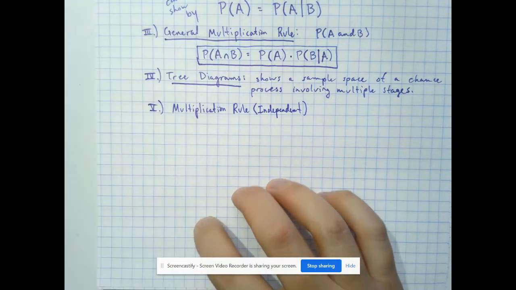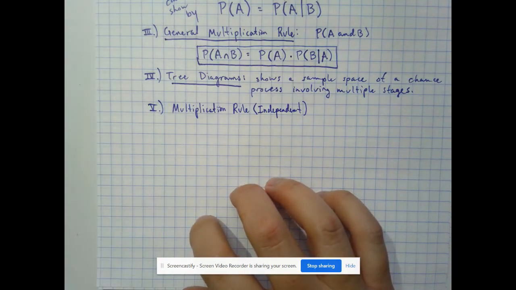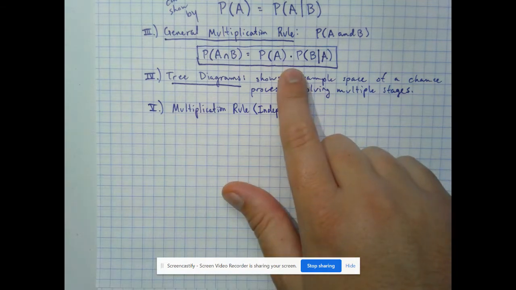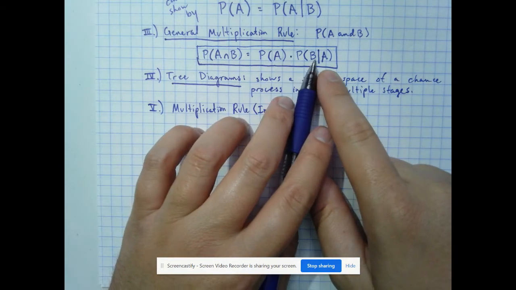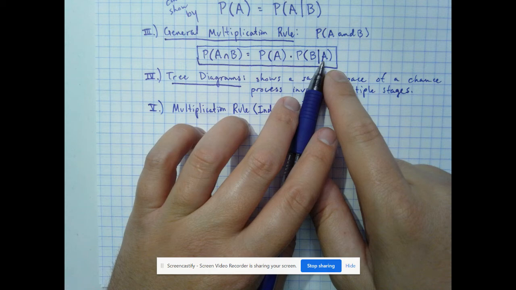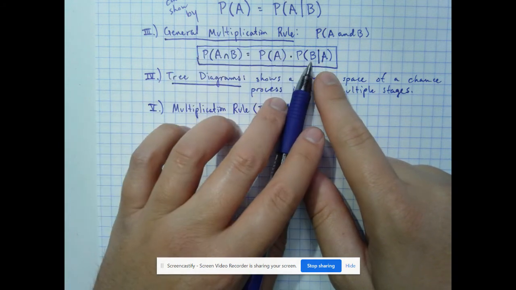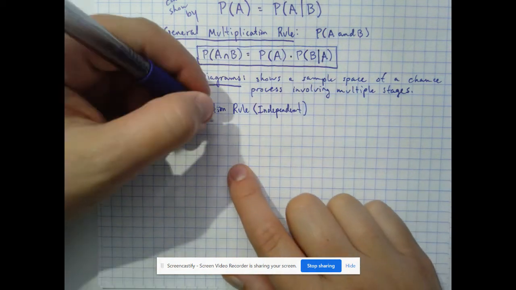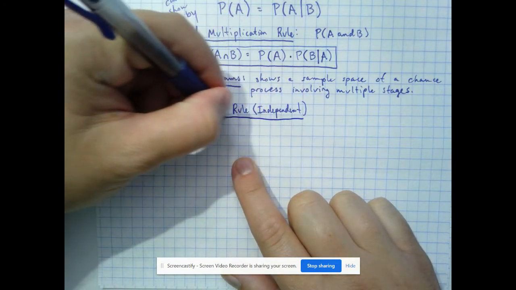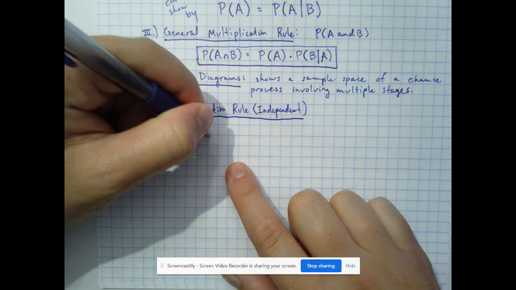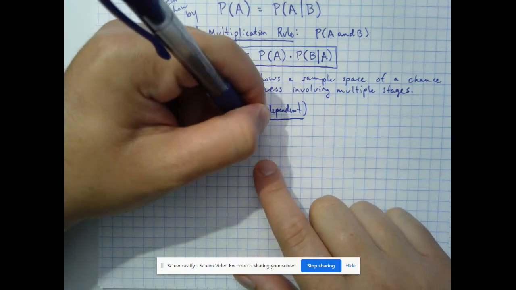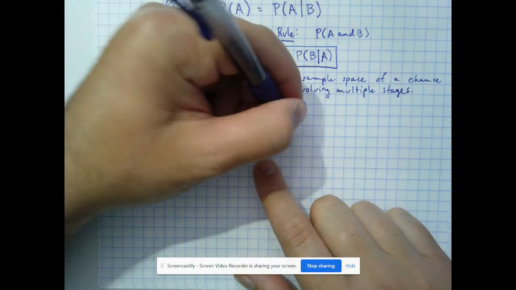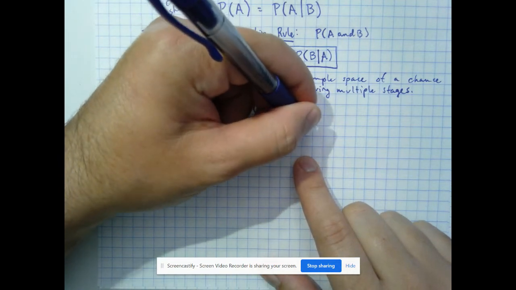Okay, so basically, if you think of the multiplication rule from above, that's the general one. And we said that if they are independent, the probability of B given A is the same as the probability of B. So our multiplication rule for independent events, we can write as the probability of A and B is equal to the probability of A times the probability of B.